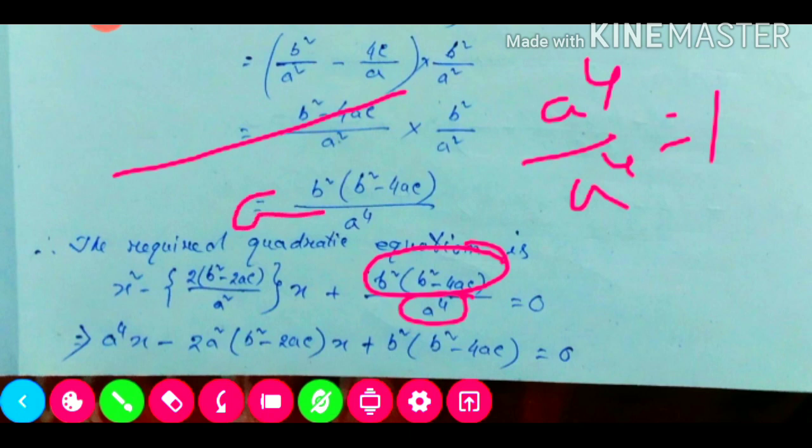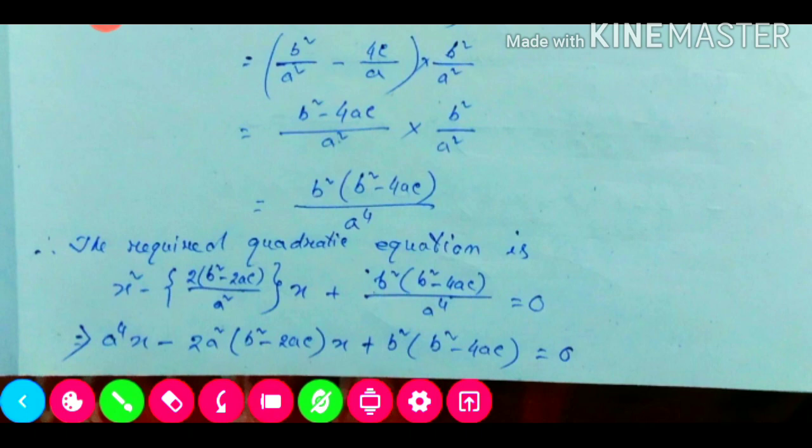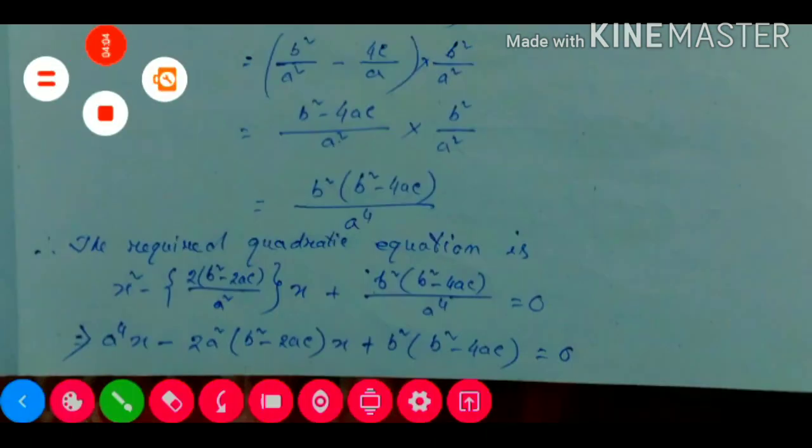Next, if we cross multiply, a4 into 0 will be 0. So the required quadratic equation will be a4 x square minus 2a square into b square minus 2ac into x plus b square into b square minus 4ac is equal to 0. So this one is our required quadratic equation.